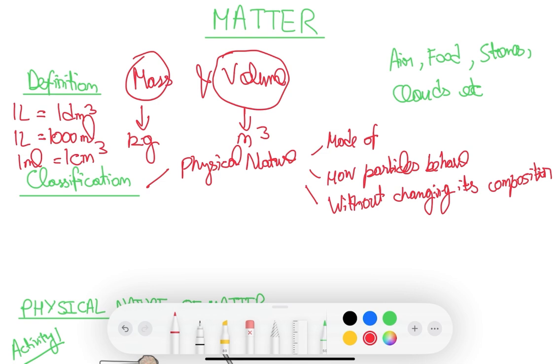Another classification of matter can be based on its chemical nature. The chemical nature of a substance describes how it behaves in a chemical reaction.